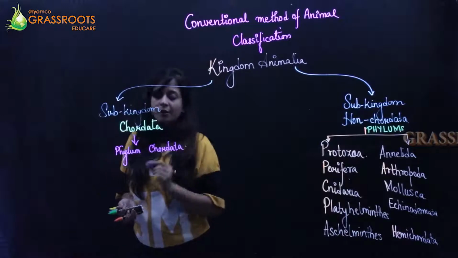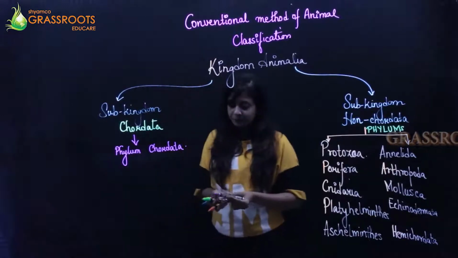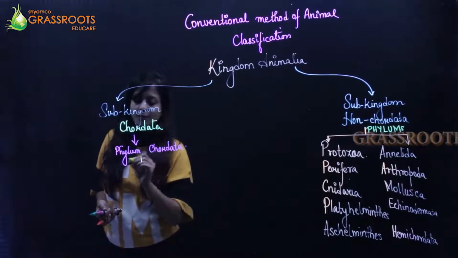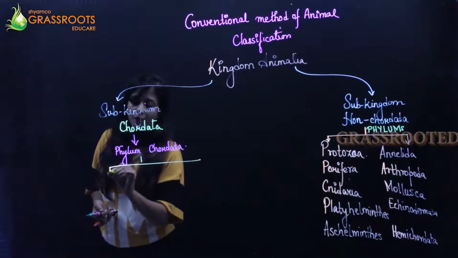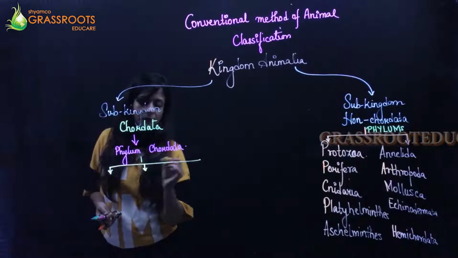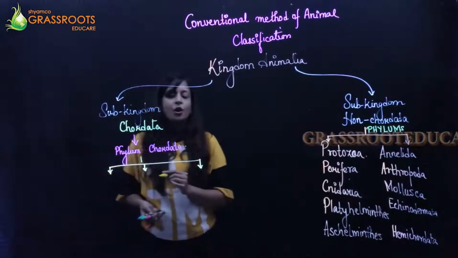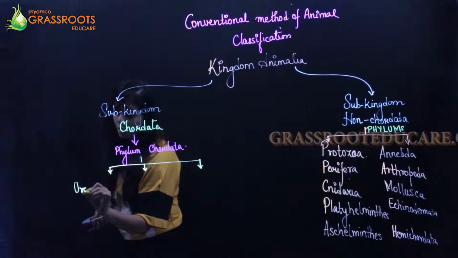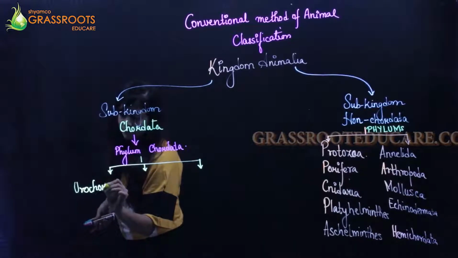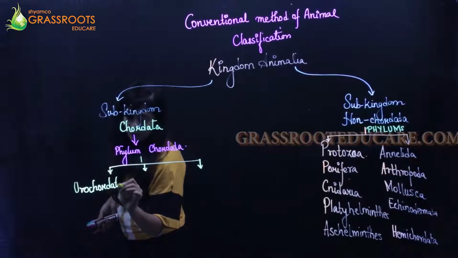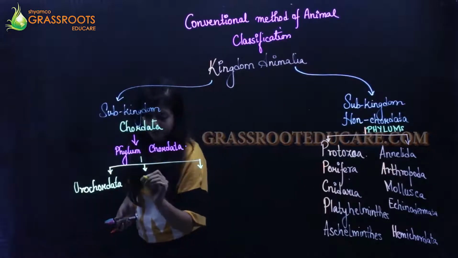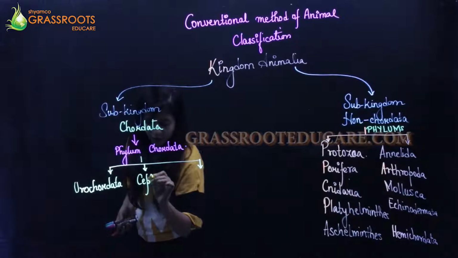After this it is divided into subphylums. There are a total of 3 subphylums under this. The first one is your Urochordata. The next subphylum is your Cephalochordata.